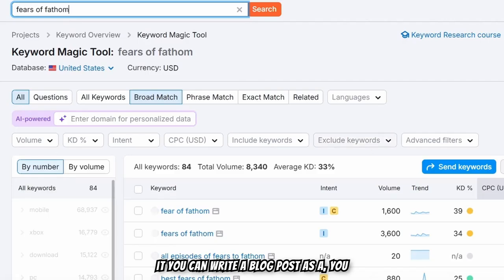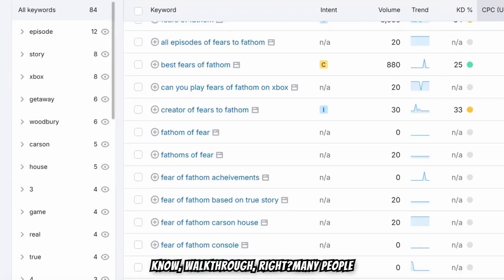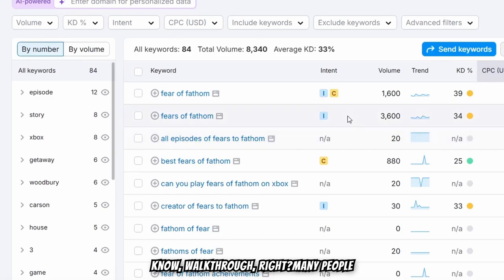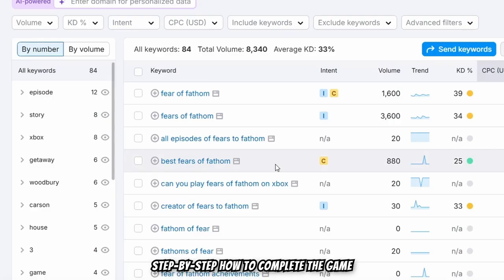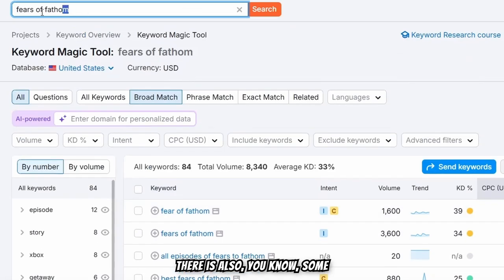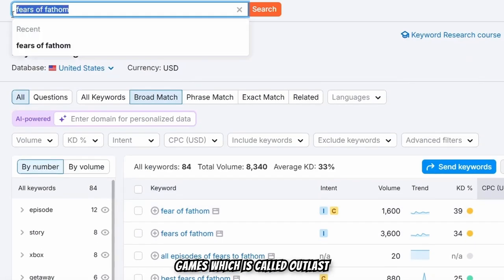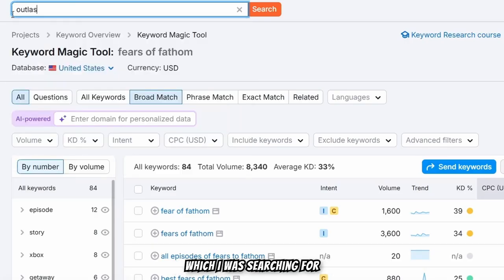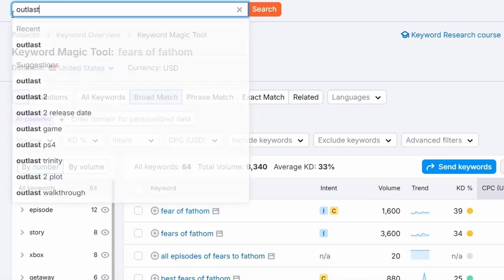You can write a blog post, or a walkthrough, right? Many people don't know how to complete the game, so you can literally play a game on your computer, take screenshots, and write a step-by-step guide on how to complete the game, the outplay. So these are called outplay. And there are also some games called Outlast, which I was searching for.